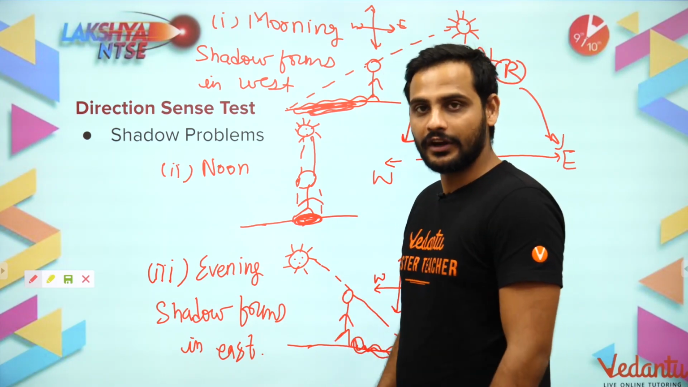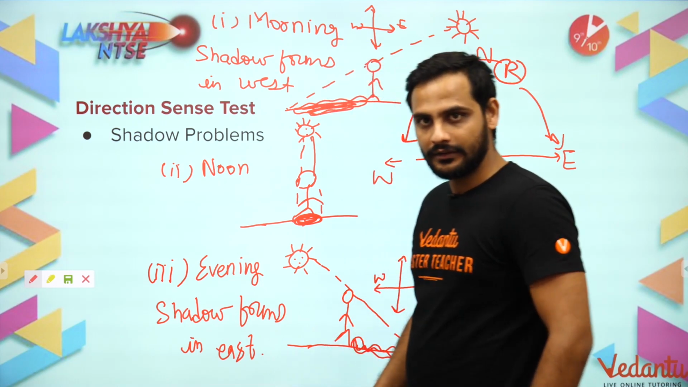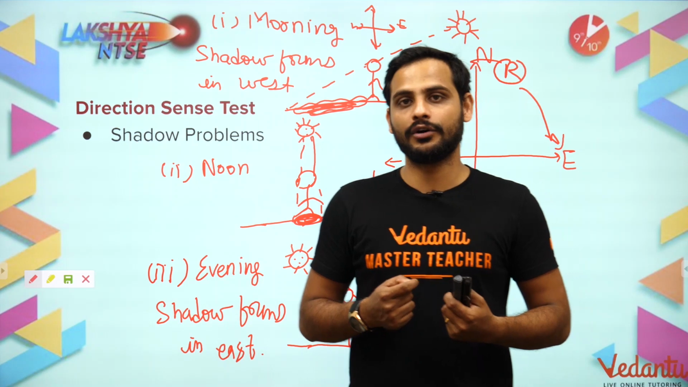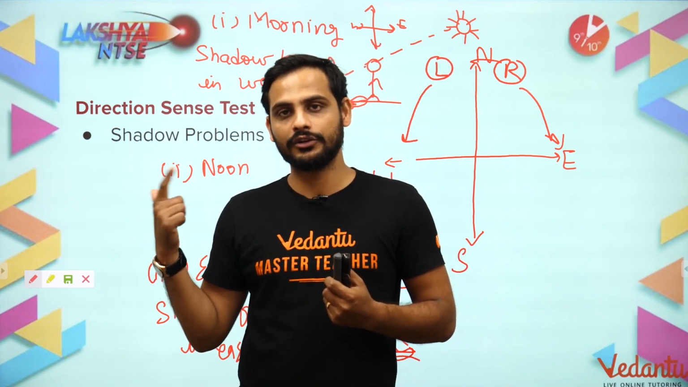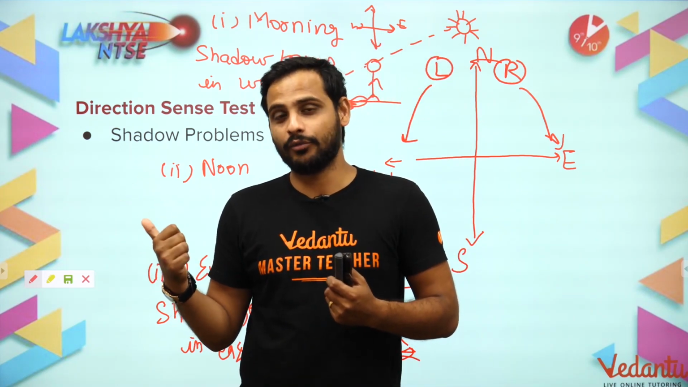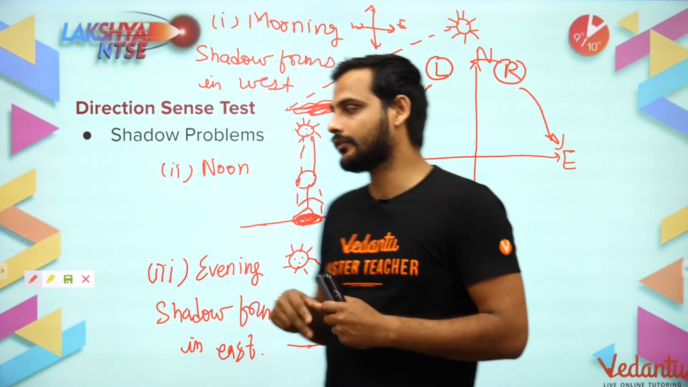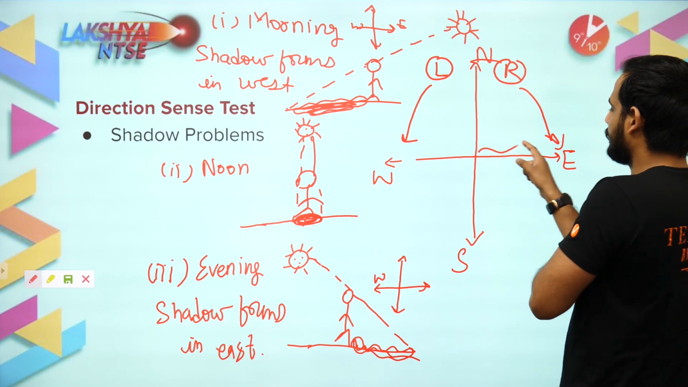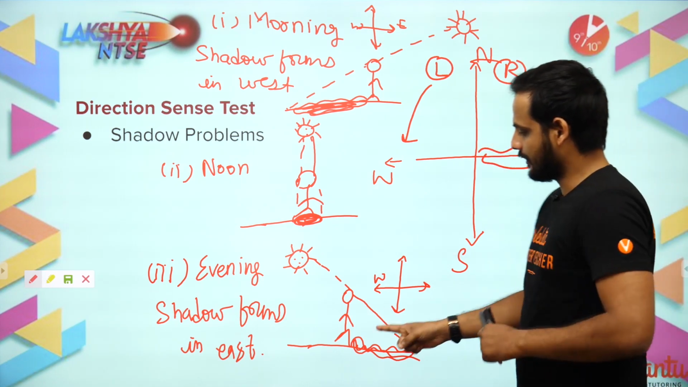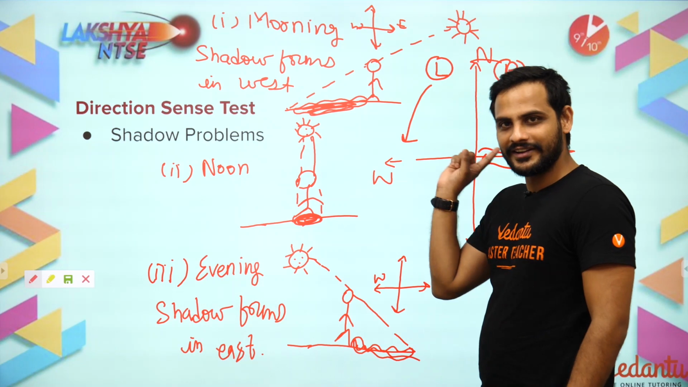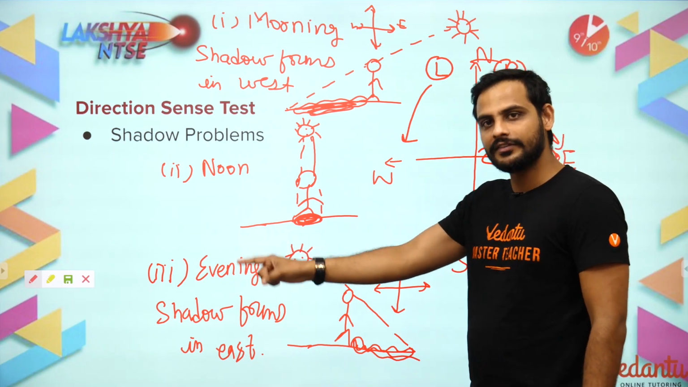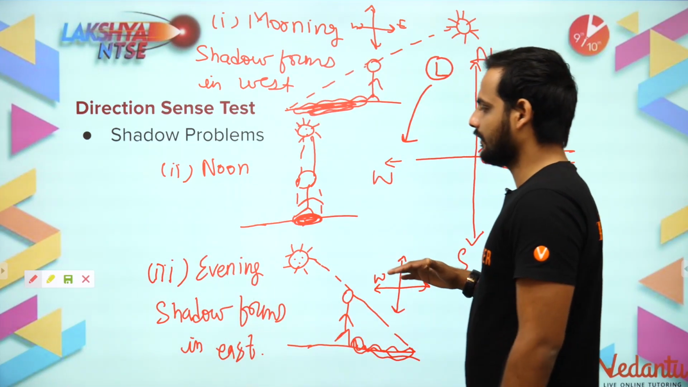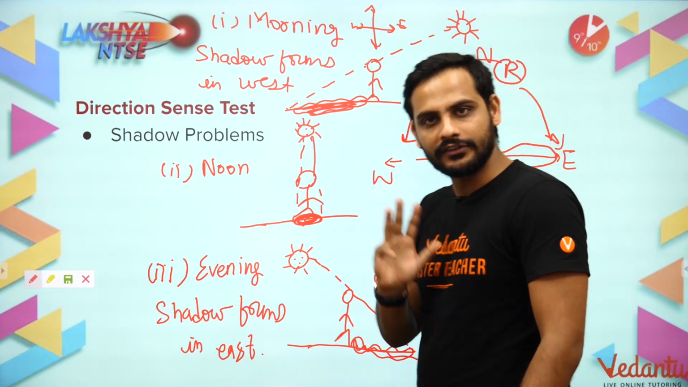If I am facing north and my shadow forms towards my right, what time is it of the day? Is it morning, noon or evening? As I'm facing north and my shadow is formed towards my right, my shadow is formed in the east, and my shadow forms in the east only when the sun is in the west, and that means the time is evening. So this is how the questions are there: left, right, shadow problems, and the direction sense test.